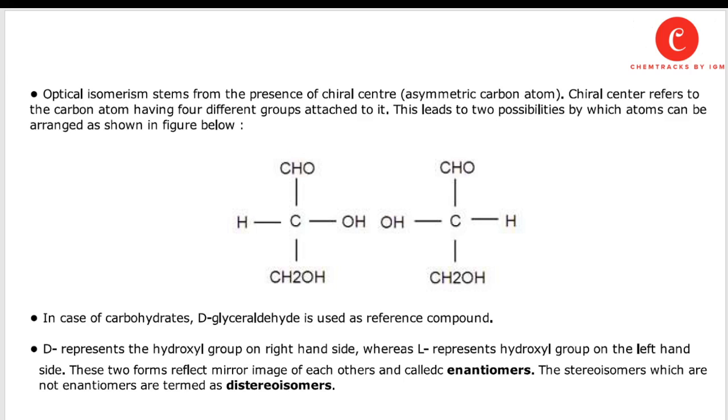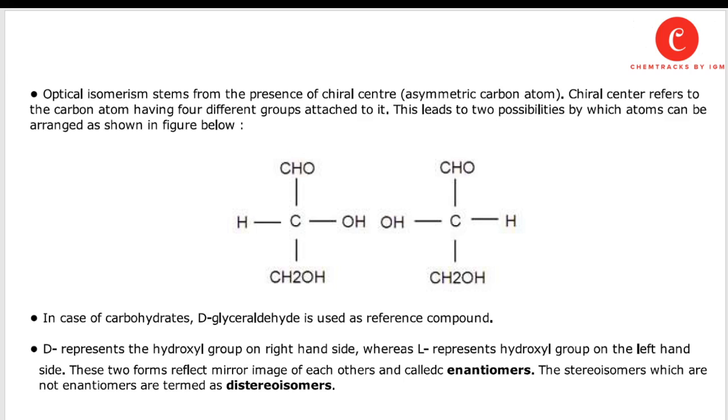This leads to two possibilities by which atoms can be arranged, as you can see from the figure. Both compounds have the same molecular formula and the same structure, but the arrangement of the molecule is different. Just the position of the hydroxyl group is different in both cases. In one case, the hydroxyl is present on the right side of the chiral carbon, and in the other, the hydroxyl is present on the left side of this chiral carbon. So this is optical isomerism, because the arrangement of groups is different in space.